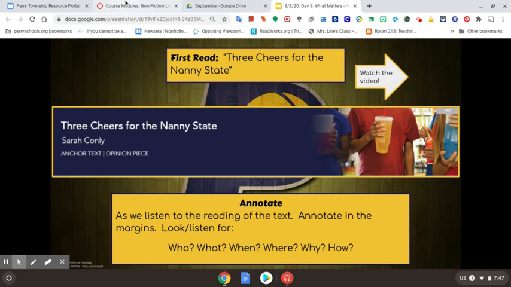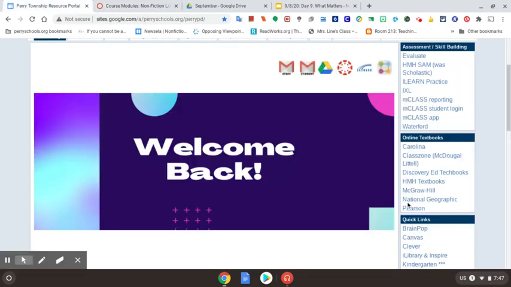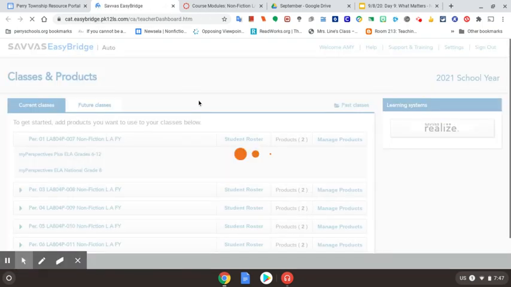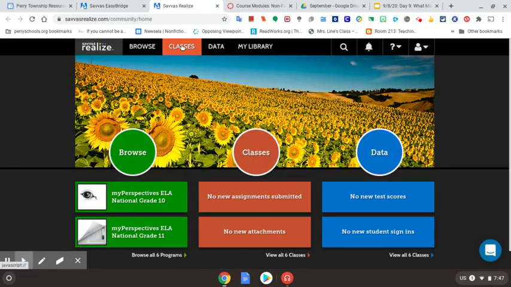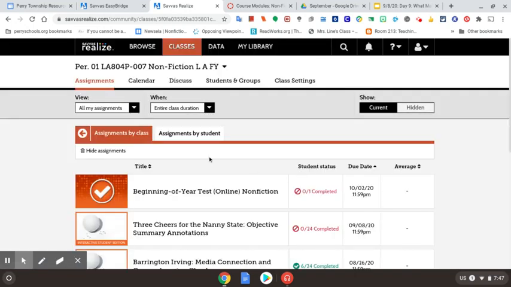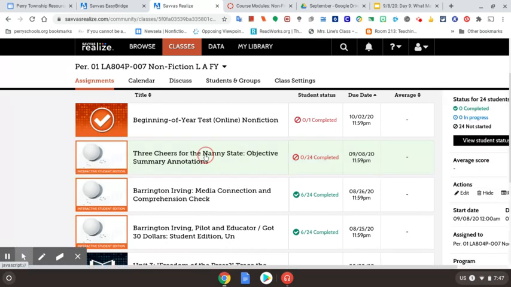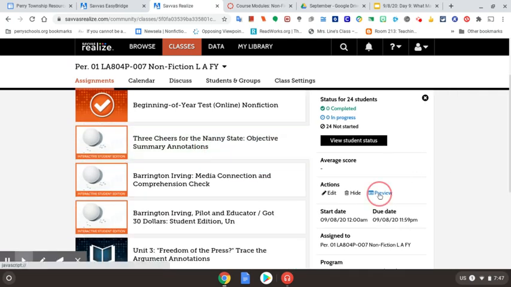So now you're going to go to the assignment in the Pearson textbook. So we need to get logged into Pearson. Okay, so I'm just going to go to classes because I know it's an assignment in our textbook. So I'm going to click on the class, and it's going to take us to our assignments, and you're going to look for the Three Cheers for the Nanny State objective summary annotations. That's the one you're looking for.